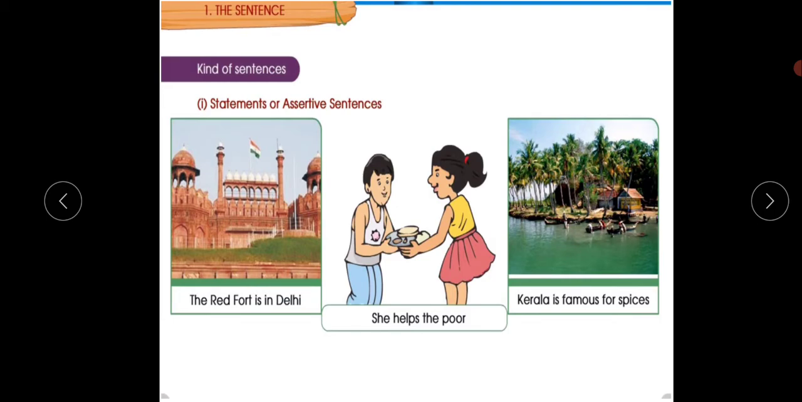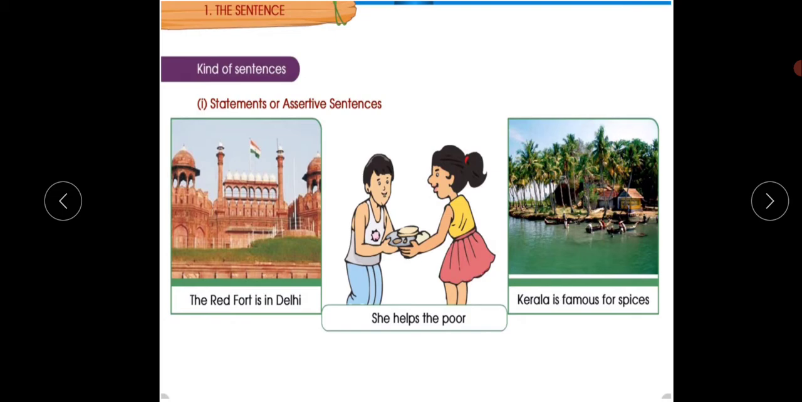Statements or assertive sentences. So look here, there is a picture. The Red Fort is in Delhi. Yes, the Red Fort is in Delhi. She helps the poor. Kerala is famous for spices. Kerala is famous for spices.